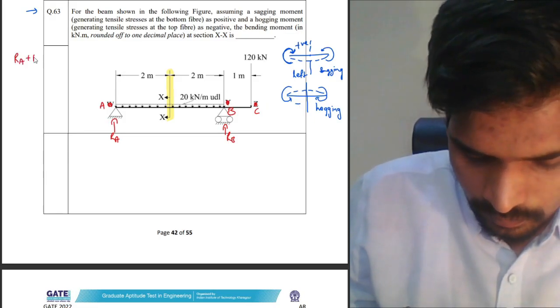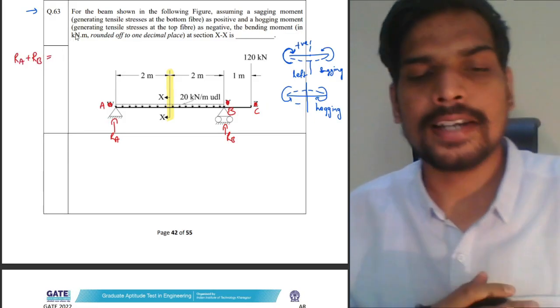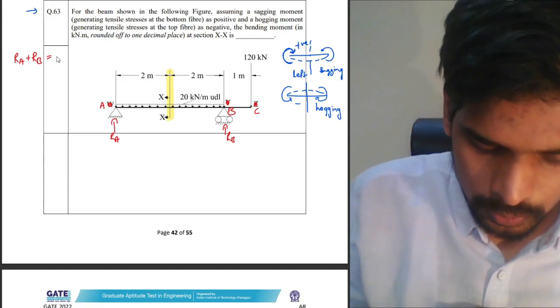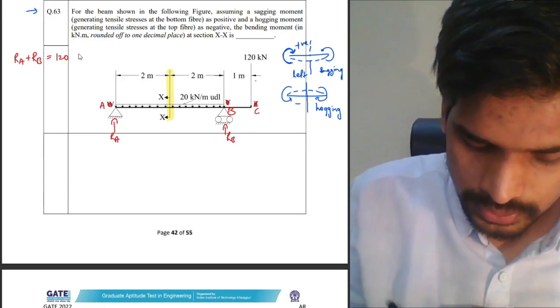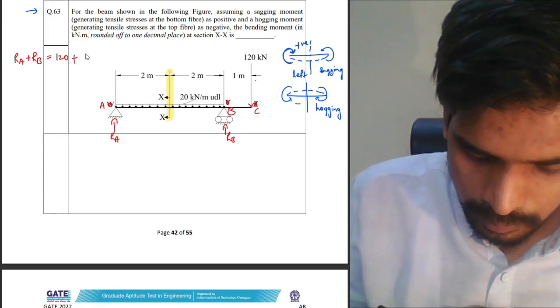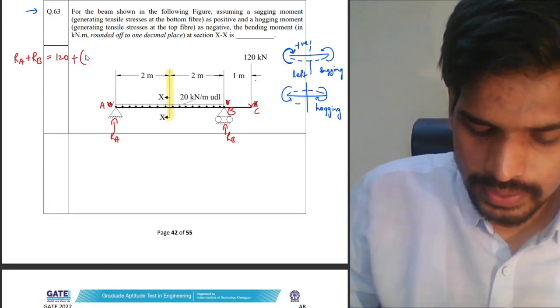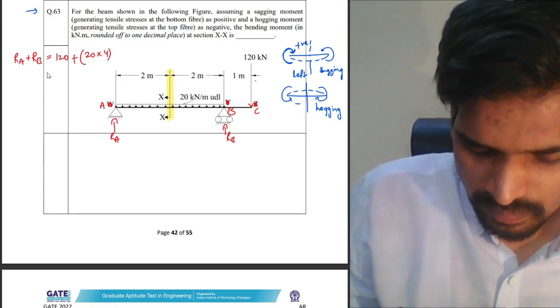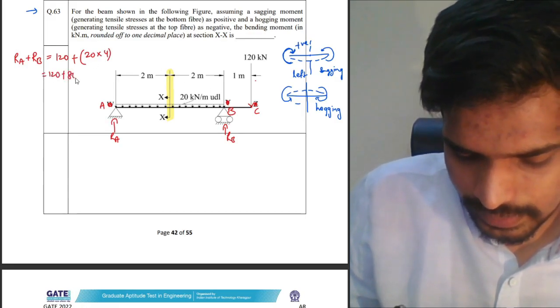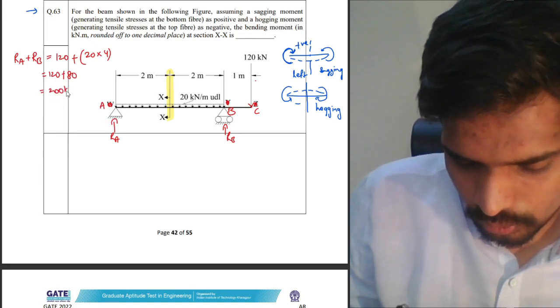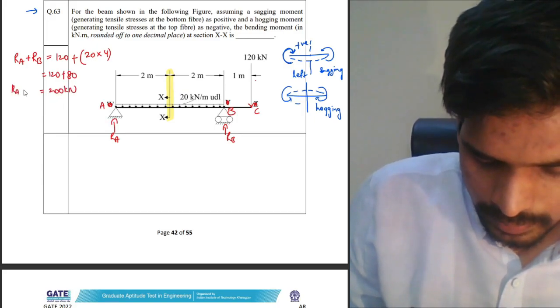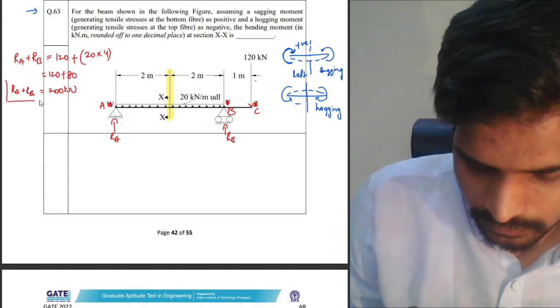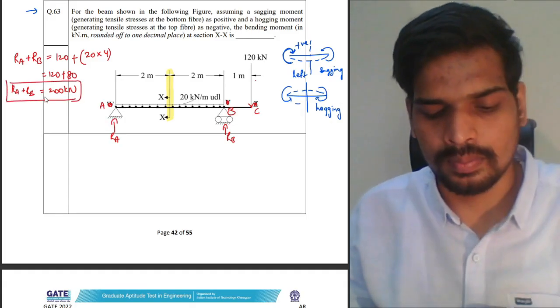First equation: reaction at A plus reaction at B should be equal to the 120 kilonewtons downward force plus the UDL. The UDL of 20 kilonewton per meter is distributed over a span of 4 meters, so this will be 120 plus 80, 200 kilonewtons. So RA plus RB is equal to 200. That is the first equilibrium equation.